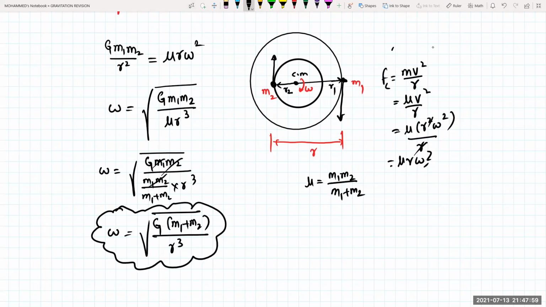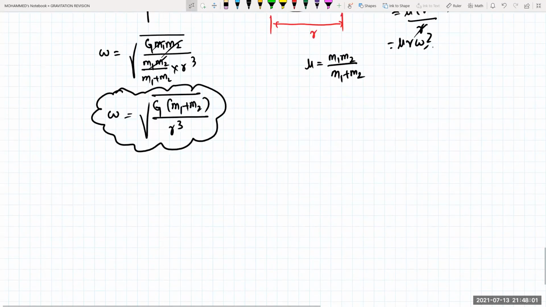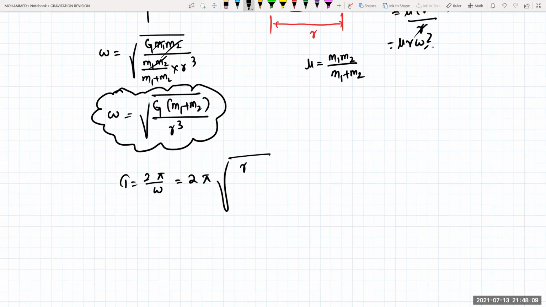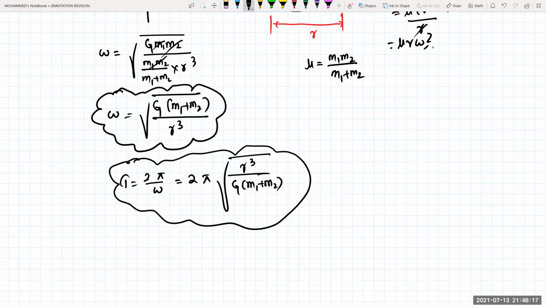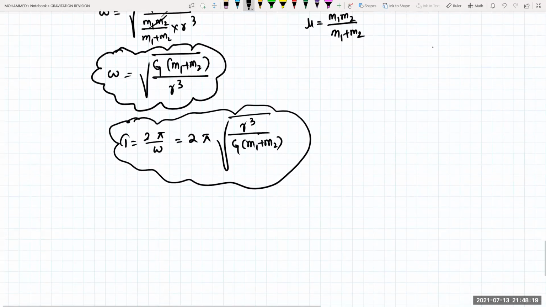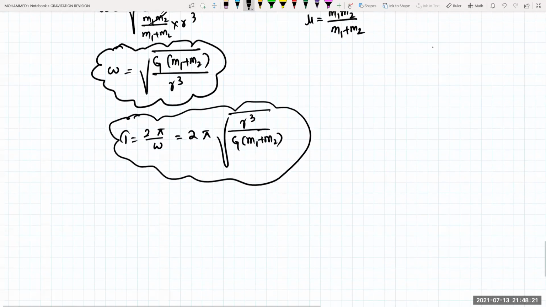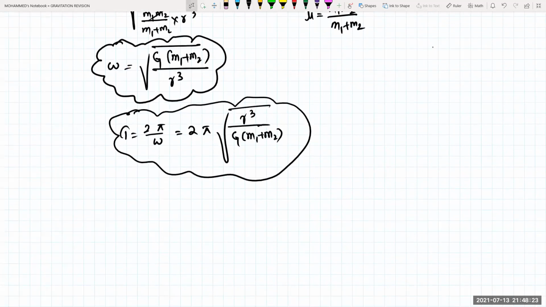For the common axis, the time period formula: T equals 2 pi by omega. So that will be equal to 2 pi under root of R cube by G into M1 plus M2. Now can I get Kepler's third law from this? Squaring on both sides, T square is proportional to R cube. That is actually the application of Kepler's third law.